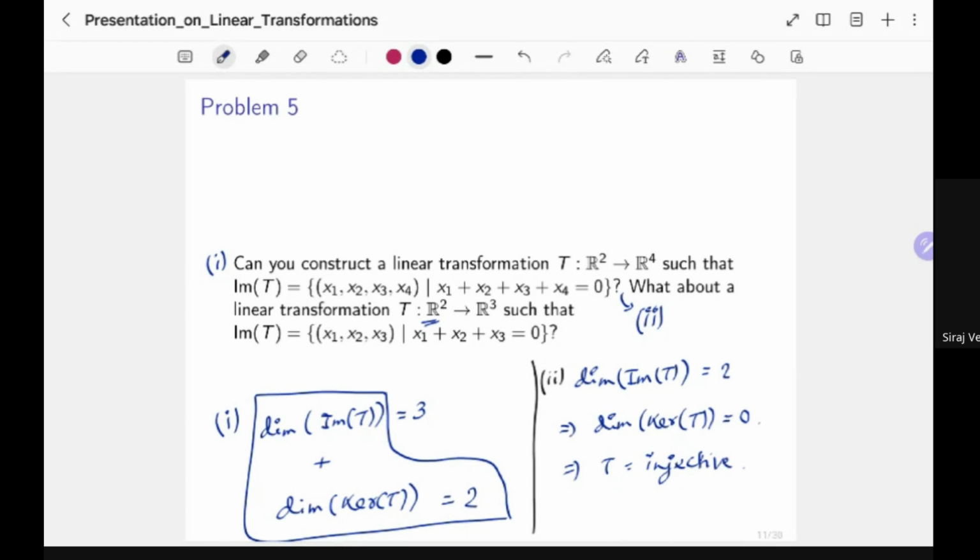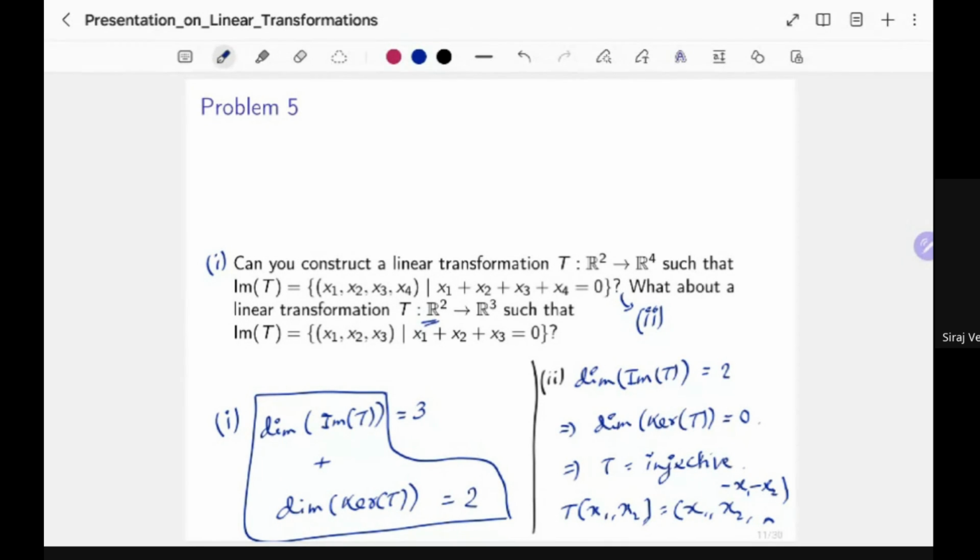So you define T(x1, x2) equals, this is dimension 2, so 2 entries only, (x1, x2, and there is no space here, I should write minus x1 minus x2). That's the third entry.